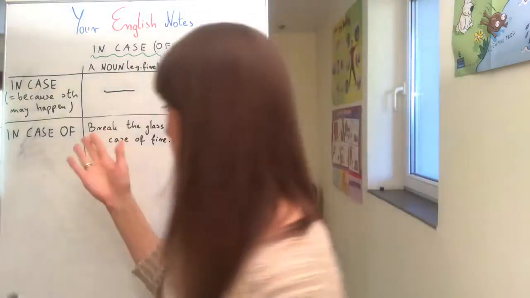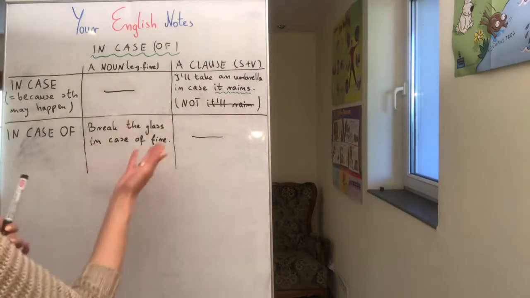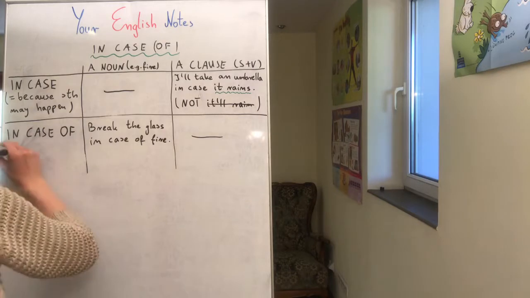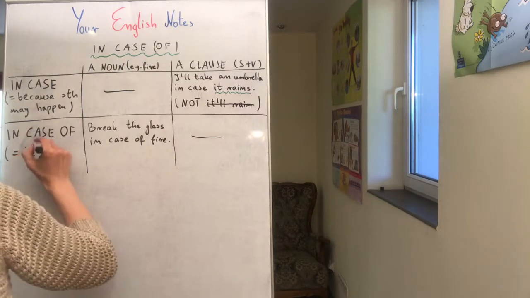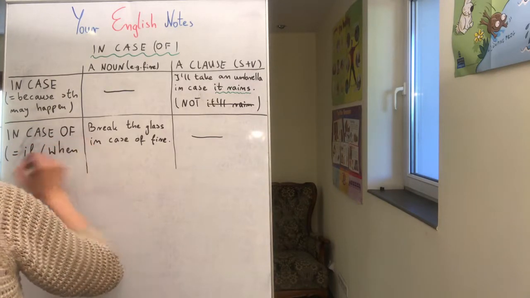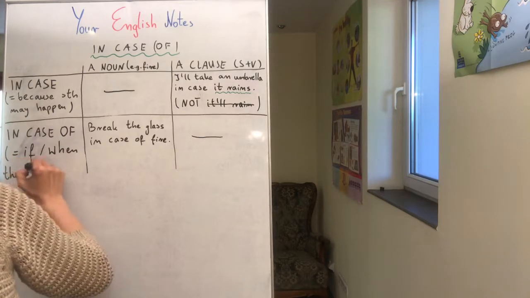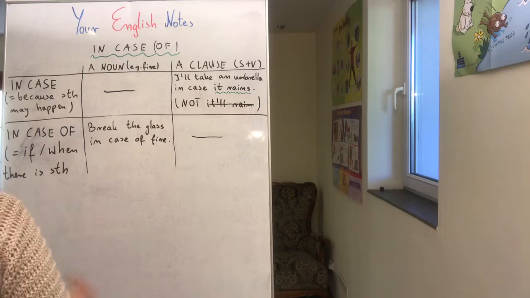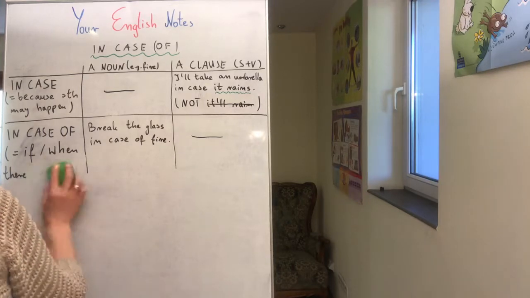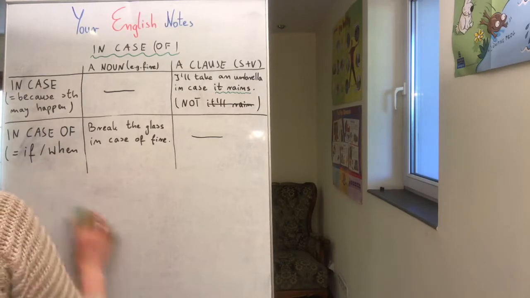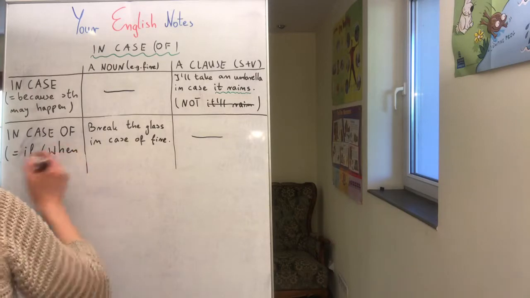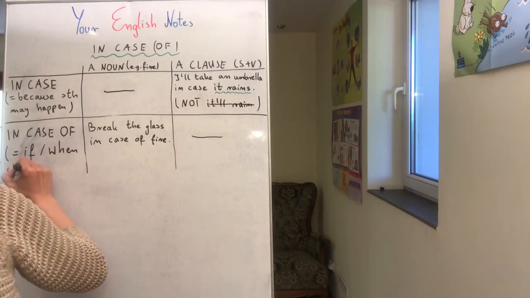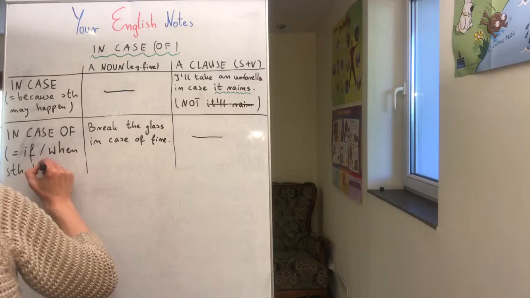So it tells us what we should do if or when there is something. Or maybe, wait a second, because it's also correct, but I think this would be better for you: if or when something else happens.